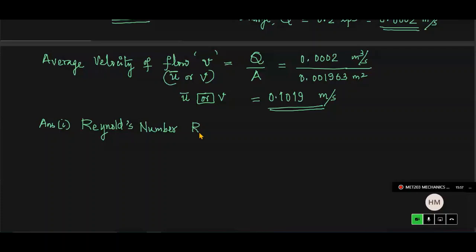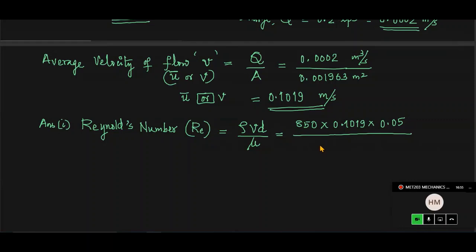So Reynolds number Re, what is that equation? Rho times velocity V, or you can write U bar also, times diameter, divided by mu. And please use SI units. Rho is density, 850 kilogram per meter cube, SI unit. So 850 into velocity, just now we found out, 0.1019 meter per second. Then the diameter in meters, 5 centimeters is given, so 0.05 meter. Then divided by the viscosity, Newton second per meter square.